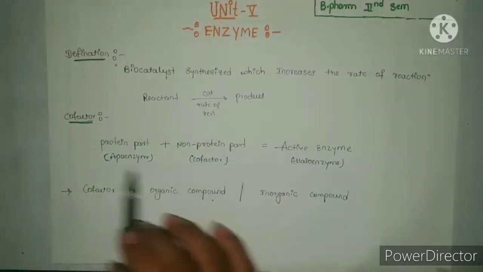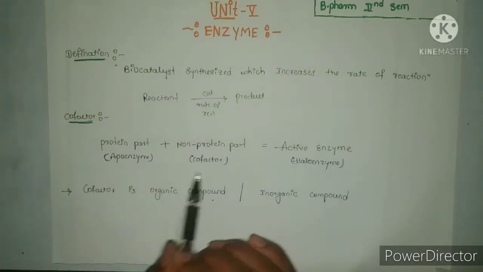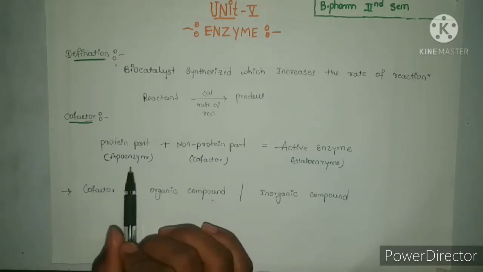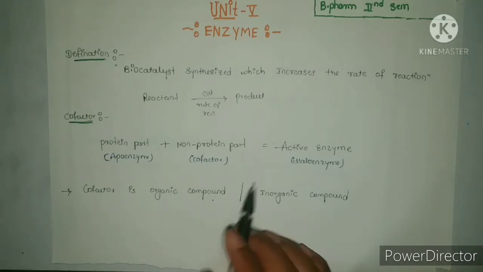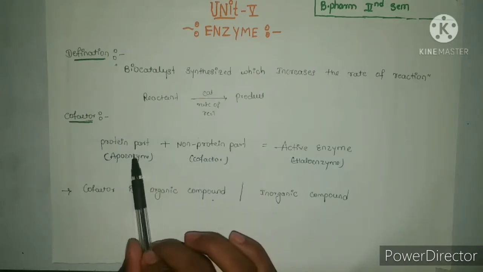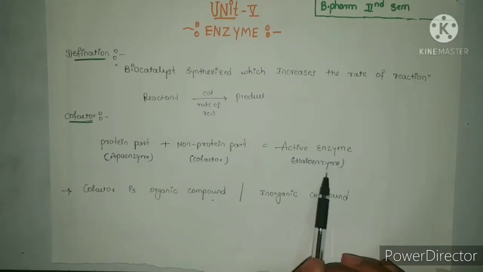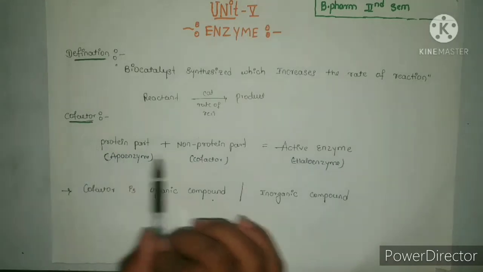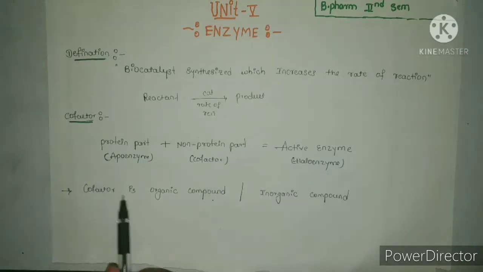And the second one, the cofactor. A cofactor is nothing but a non-protein part. When the protein part and a certain non-protein part are added together, we get an active enzyme, that is called a holoenzyme. The protein part is called the apoenzyme and the non-protein part is called the cofactor. Here the cofactor is an organic compound or an inorganic compound.